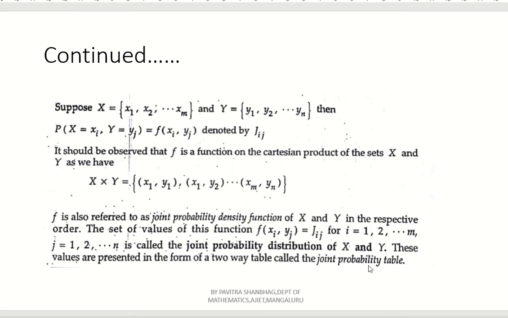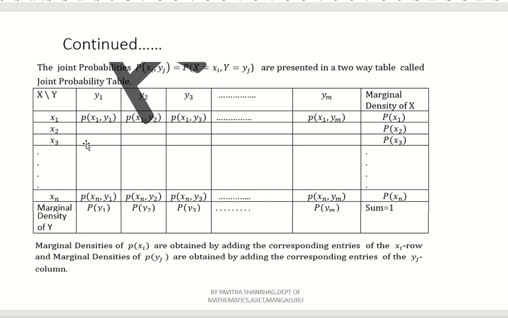See, already we have discussed one table. We can write it in the form of what now? Instead of P of x1 y1, we can write J11.